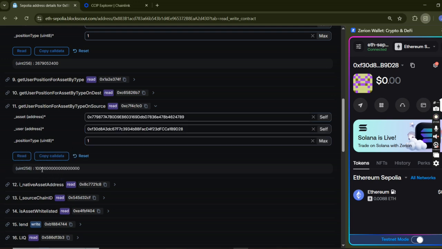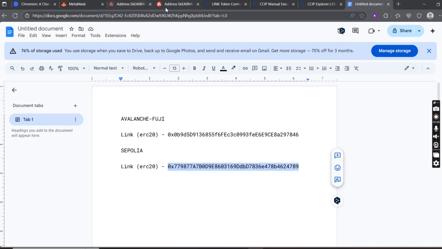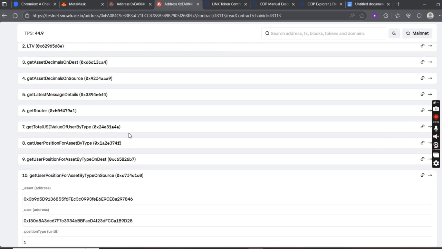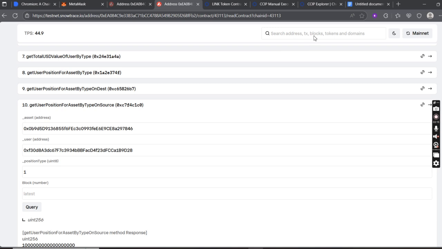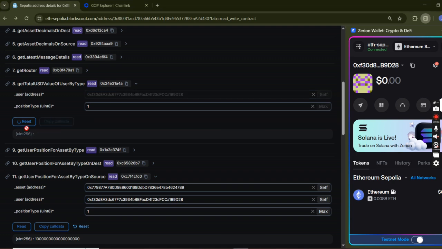So once I read this, it is one E18 tokens, which is one link token that I've lent. But you can see the value here is about 2 link tokens, because I also lent here on Avalanche. I can read this here for you. Okay, you can see this is the link token on Avalanche 4G. This is my address, and then I want lent. I query this, and then you can see the cumulative sum of this gives me the total amount here of about $26. This is in 8 decimals.